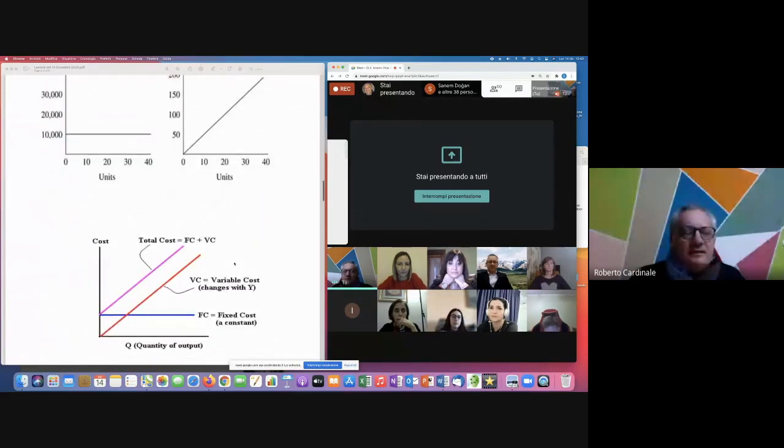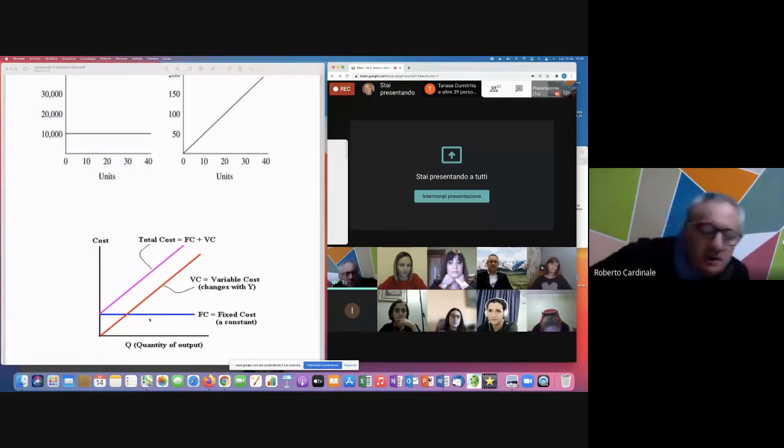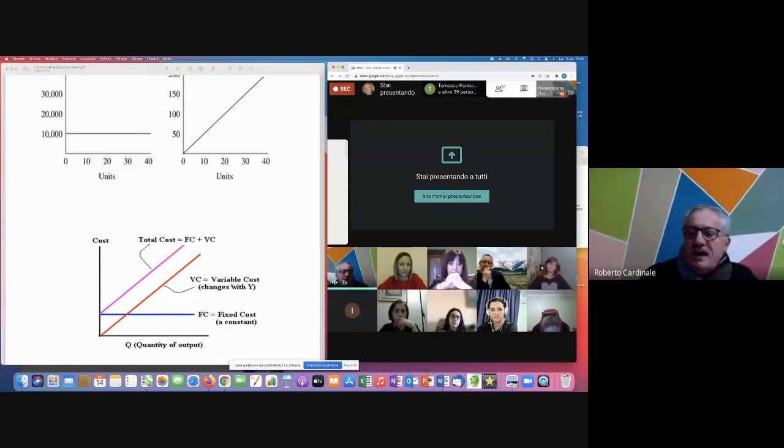The function of the total costs is this one. You can see fixed costs is a horizontal line, is constant. It doesn't vary with the production.